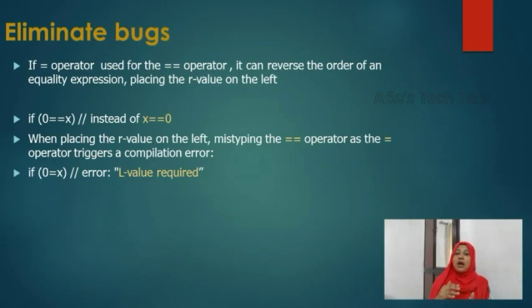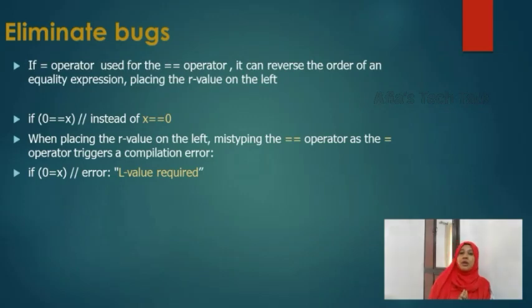But unfortunately, we have thought of it as 0 equal to x, and again there was a mistyping and we forgot to type the double equal to operator symbol and just wrote the equal to operator. It will trigger a compilation error.